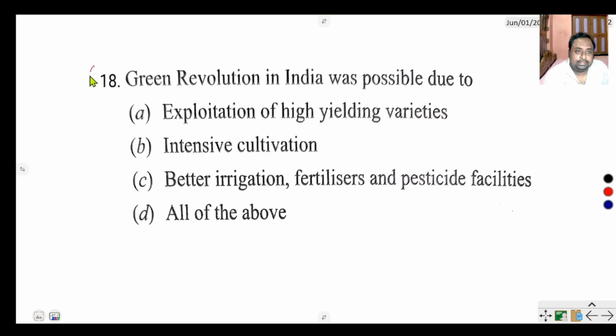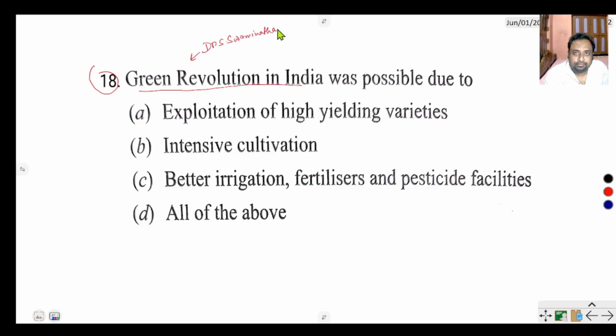Question number 18 says, Green Revolution in India. So who is the father of the Green Revolution? Norman Borlaug is the father of the Green Revolution, and in India, Dr. S. Swaminathan.